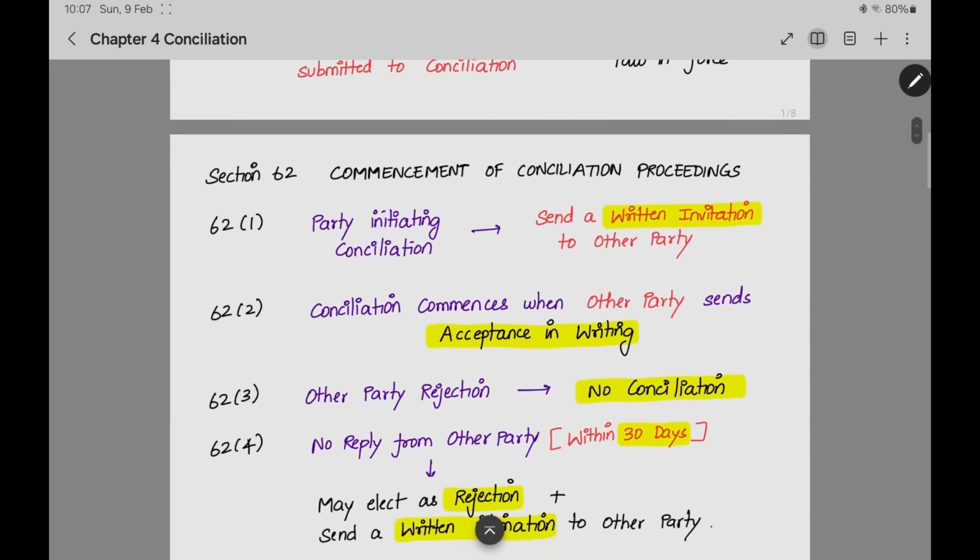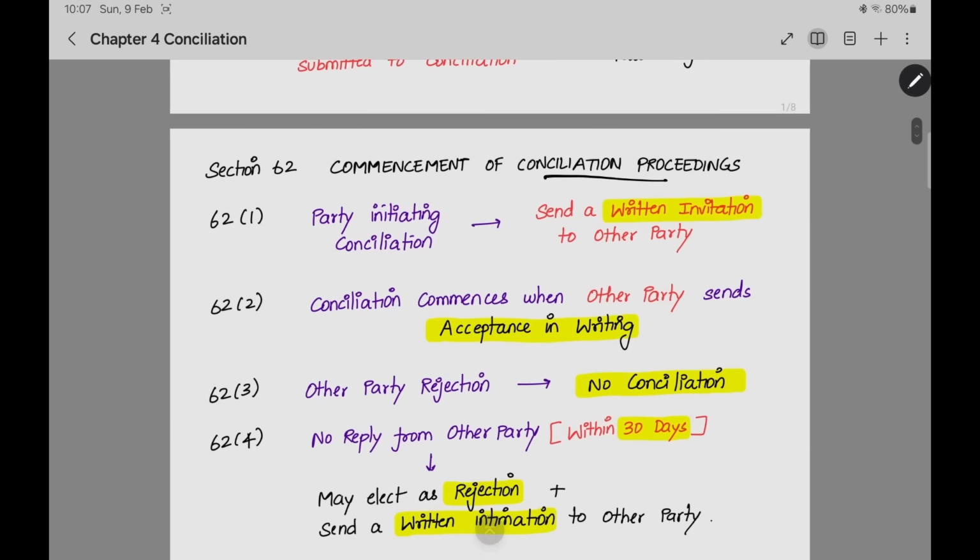Next, we can go to section 62, commencement of conciliation proceedings. When the conciliation proceedings will start and what the procedure will be is given in section 62. The first step is given in subsection 1. The party initiating conciliation. There will be two parties in any conciliation, party 1 and party 2. One party will give a written invitation to the other party for conciliation. Party 1 is giving Party 2 an invitation: we have a dispute, we can go to conciliation. Like that, an invitation is given.